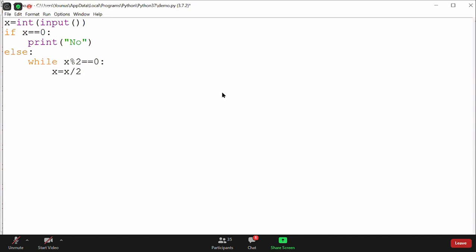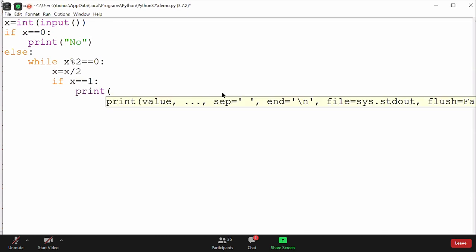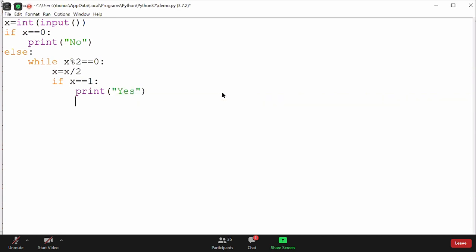And if x is equal to 1, then I will print yes and come out directly. To come out, we have a very interesting statement called break.